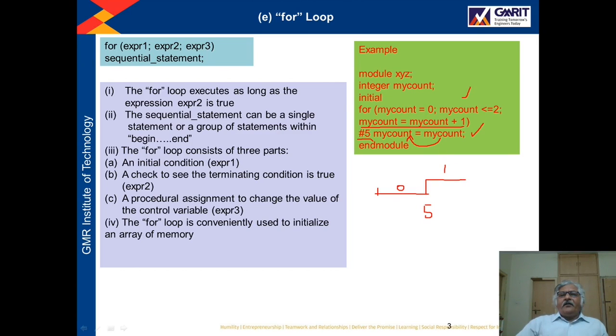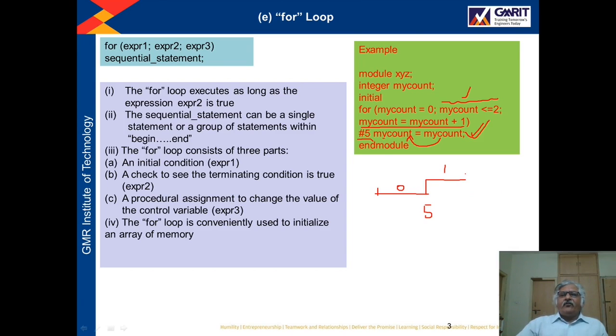Now again this expression will be evaluated. Still my count is less than or equal to 2. Yes, it is true. Again, due to expression 3, my count plus 1 will give a new value to my count, and that will be 2, right? Now this statement is executed.